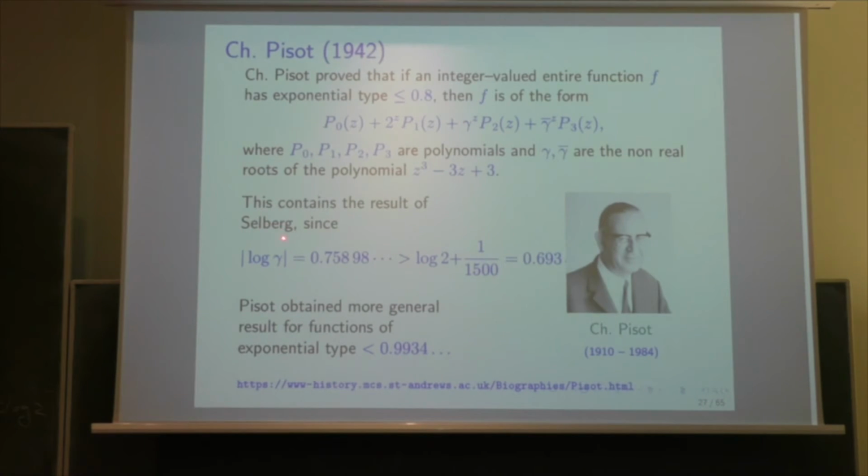And so this is stronger than Selberg's result, and Pisot went further, and he went almost up to the exponential type less than 1. I am not sure that this is the end of the story, but this is the end of the story which I am going to tell today.